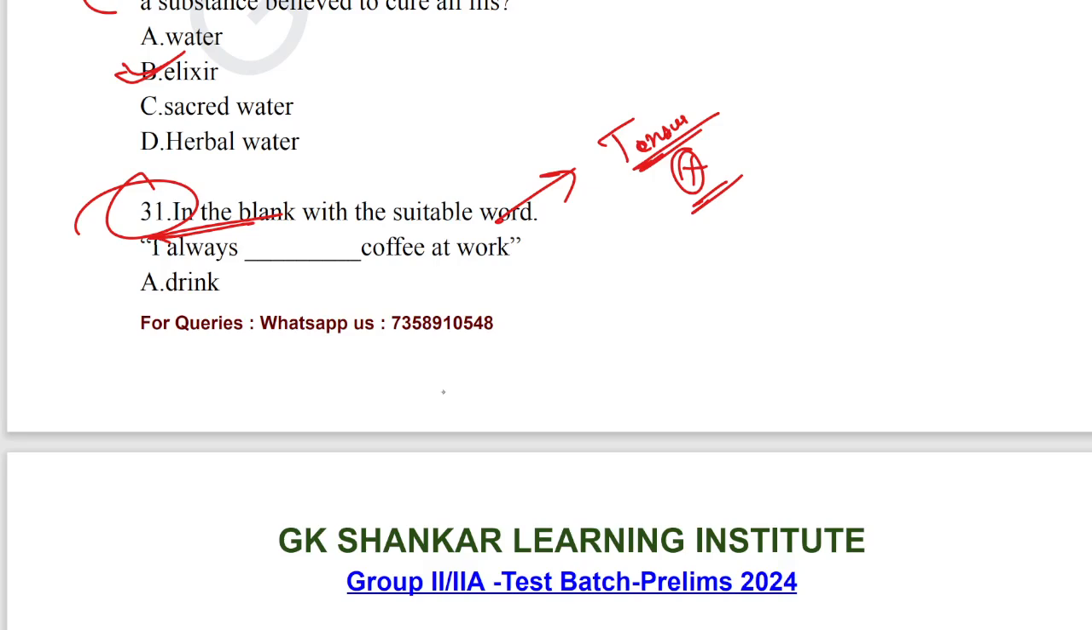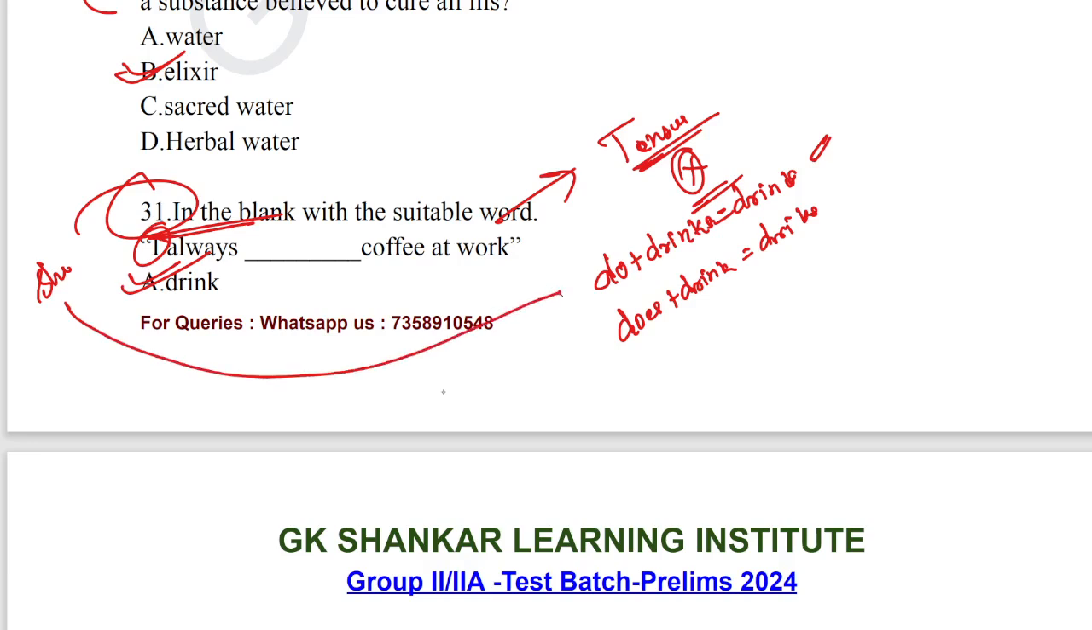I always drink. Because do plus drink is drink, does plus drink is drink, or drinks. So here the subject is I, we can go for drink. If the subject is she, we must go for the option drinks. So we must add does for the subject verb. So option A is the correct answer for question number 31.